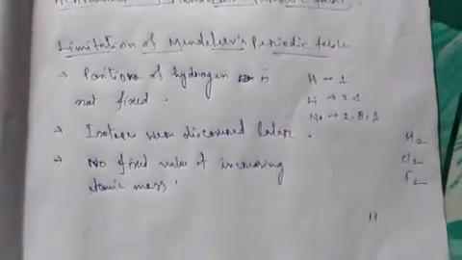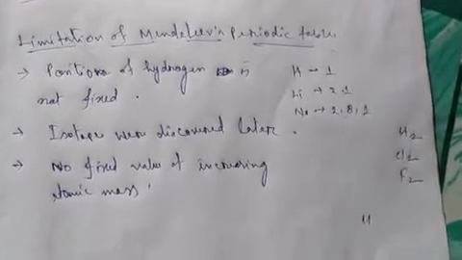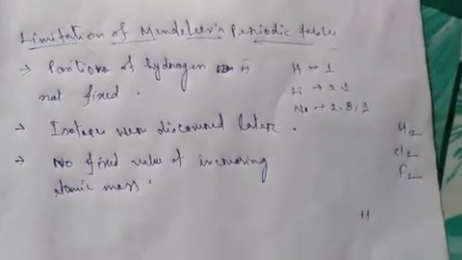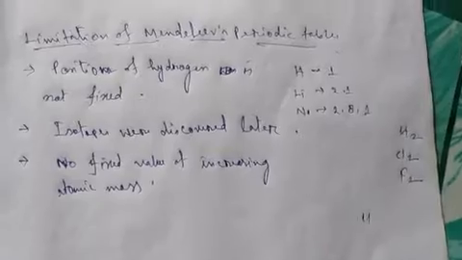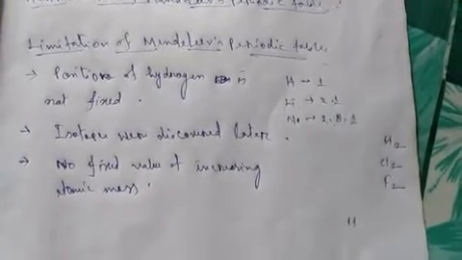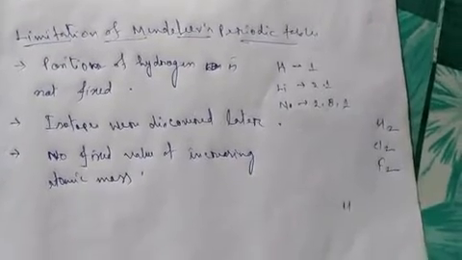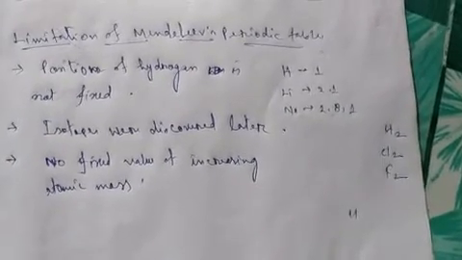Now again, many limitations are there, right? The first limitation is that the position of hydrogen is not fixed. If we look at Mendeleev's periodic table, two things are there.